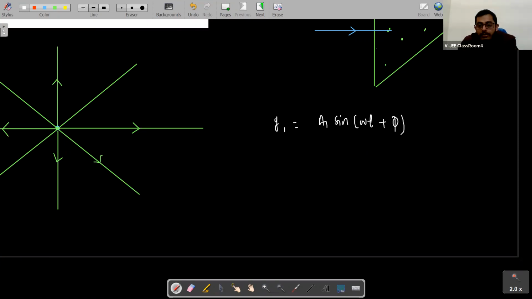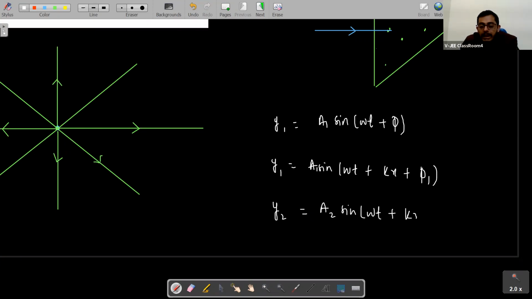Okay, this is not the equation of a wave. This is the equation of simple harmonic motion. And what is the equation of a wave, students? y is equal to a sine omega t plus kx plus phi 1. This is one wave, y1. And this is another wave, y2 is equal to a2 sine omega t plus kx plus phi 2. Let us call this a1.